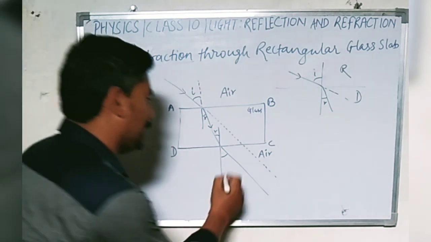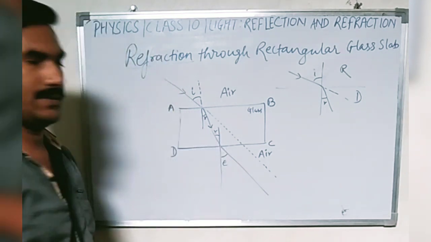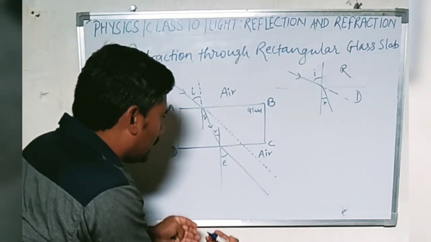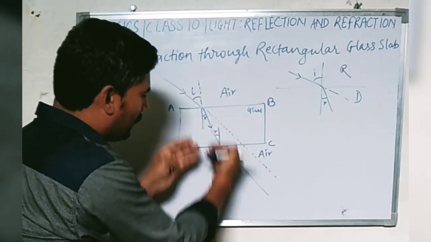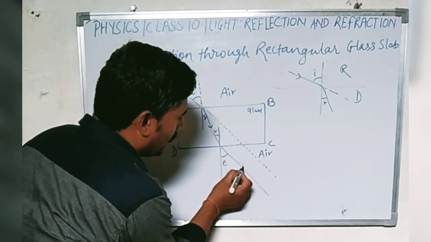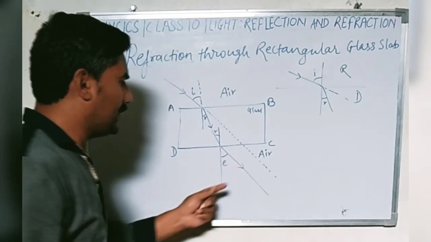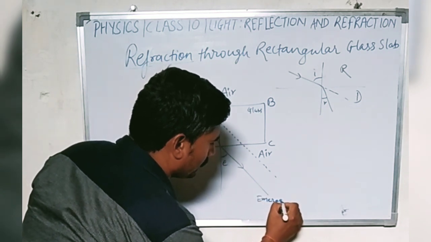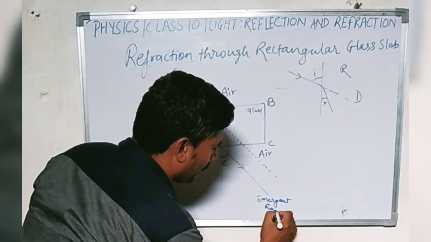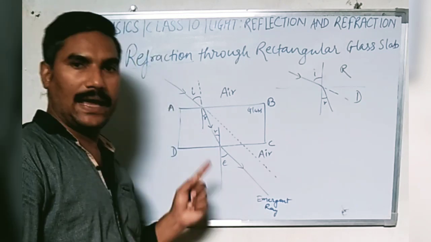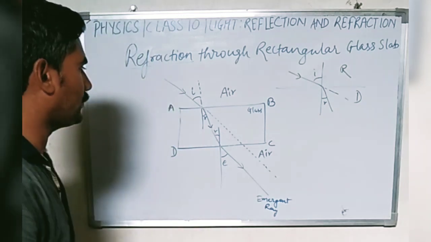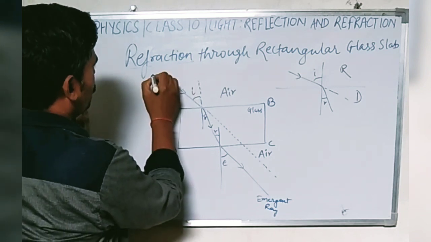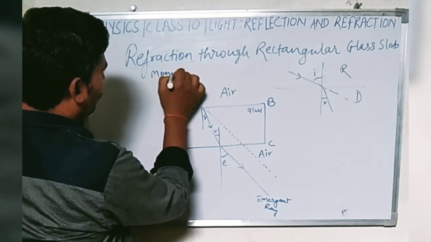Here it is, and this is angle of emergence. Why is it angle of emergence? Because this light ray emerges out of the glass slab, so this ray is the emergent ray, and this angle is angle of emergence. Now the incident ray of light should be monochromatic.